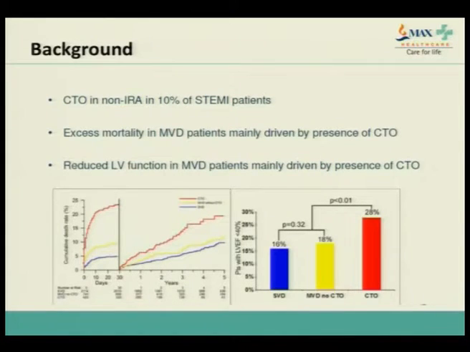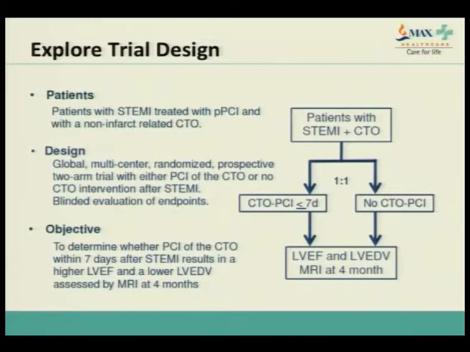So the background, as I've discussed already, is that around 10% of the people with MI have a CTO in a non-IRA, and it has increased mortality in the long term. The trial design was that patients were randomized 1-to-1 to a CTO PCI within 7 days of the primary PCI or no CTO PCI.